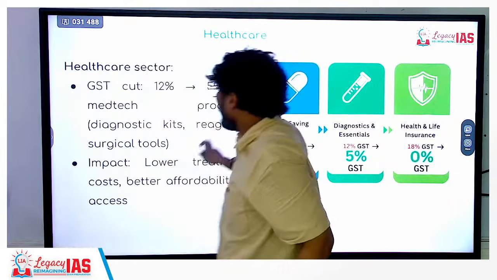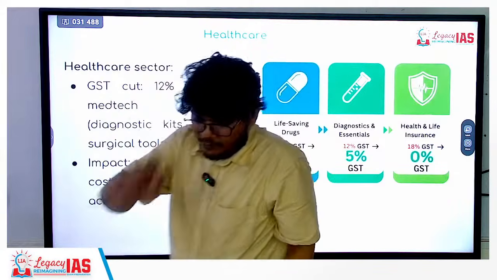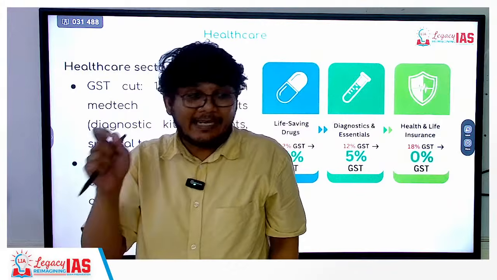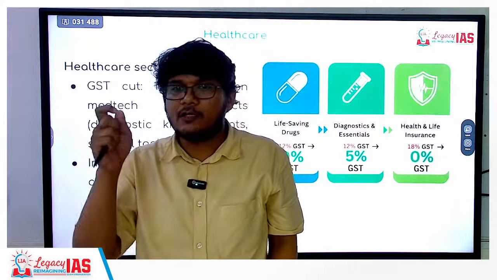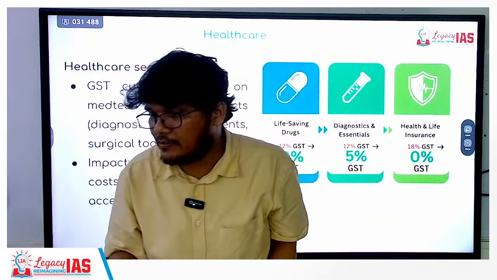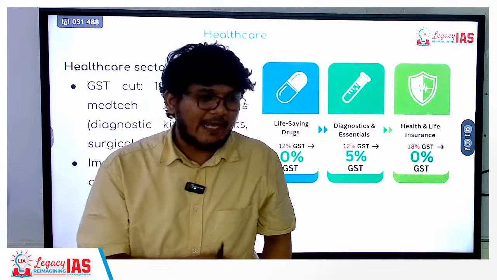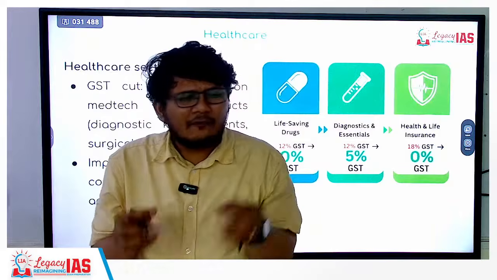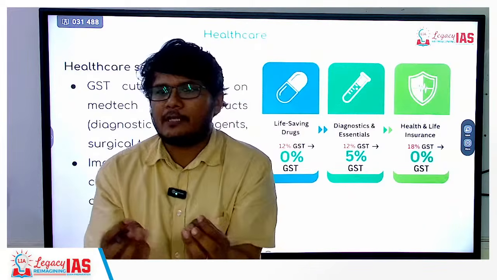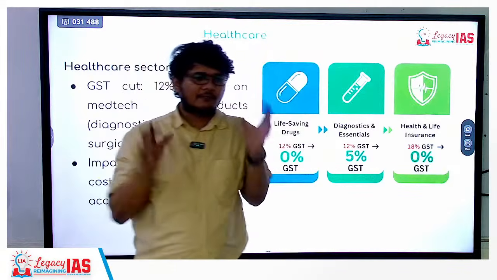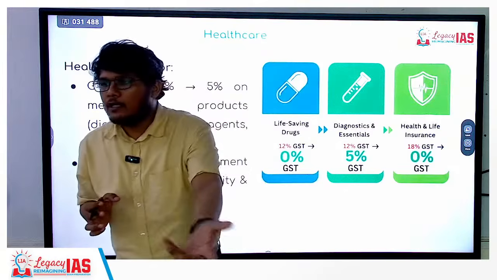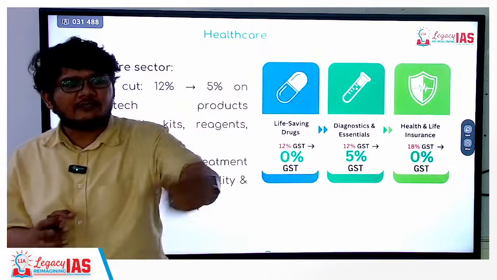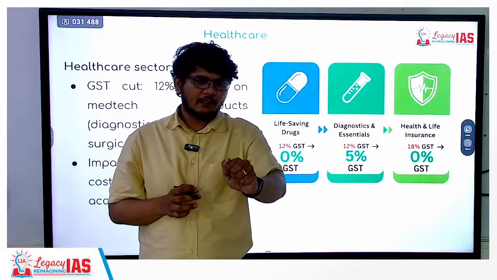And one more thing you saw here: from 12% it has been reduced to 5%, the drugs with respect to rare diseases. So rare disease is another challenge. What is the challenge? In rare diseases, there are very small number of people that are suffering from that disease. Since the number is very small, the industry does not want to do research and development in that domain, right?